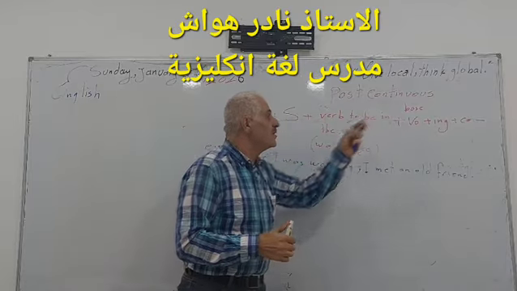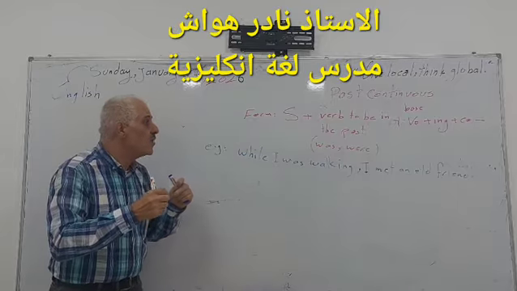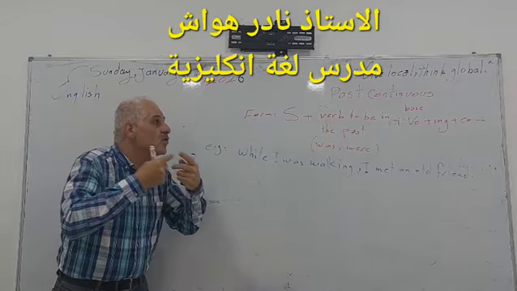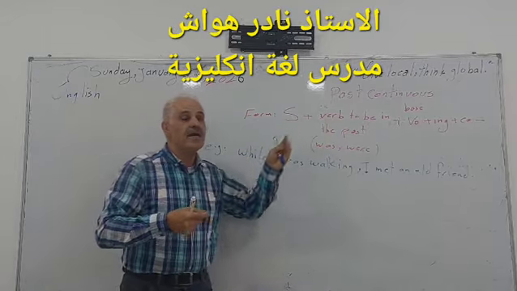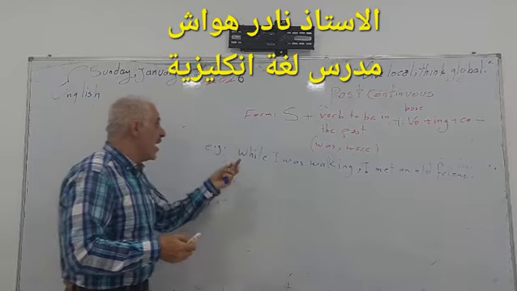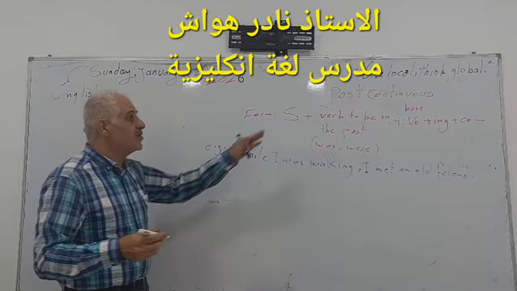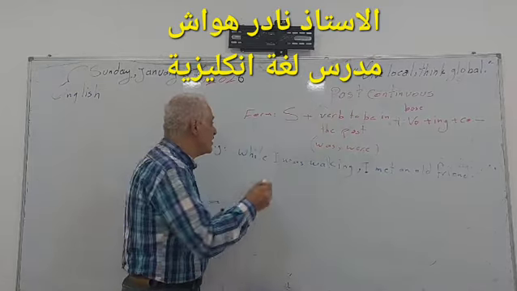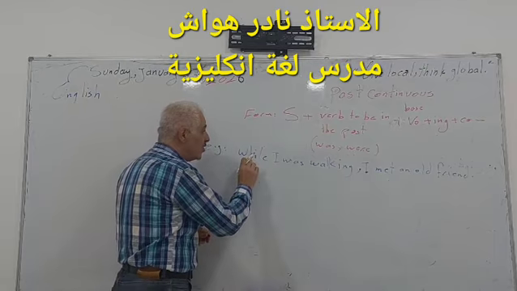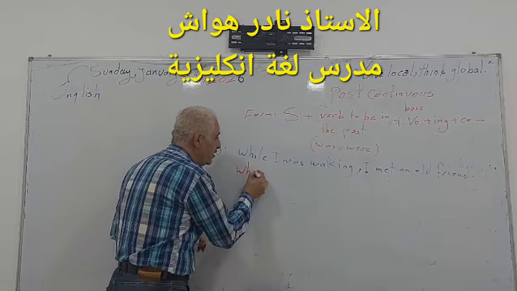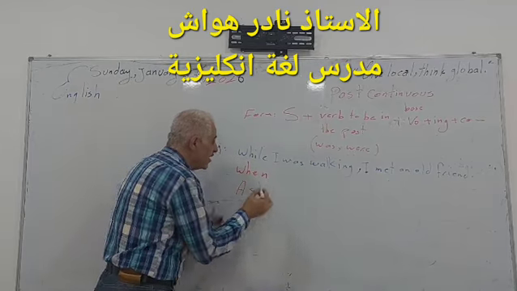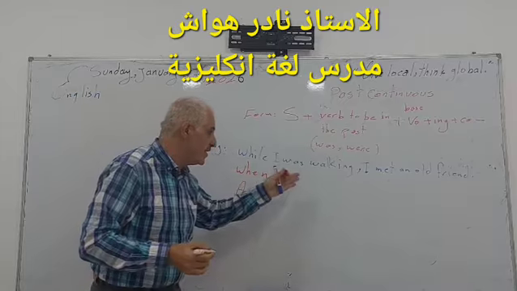Past continuous refers to an ongoing action or an action in progress. And of course, certain expressions are used with this tense, not only while, we have when and we have as, they are used with the same meaning.